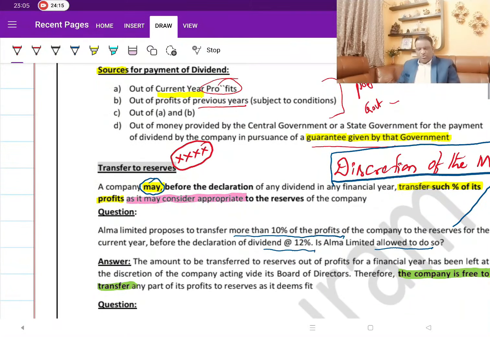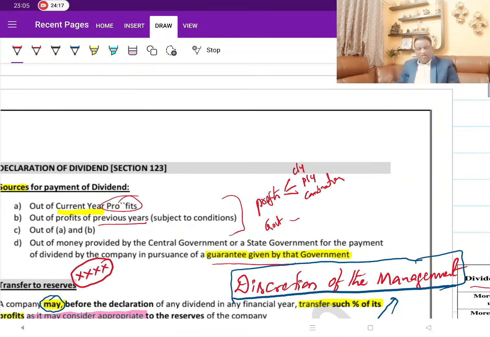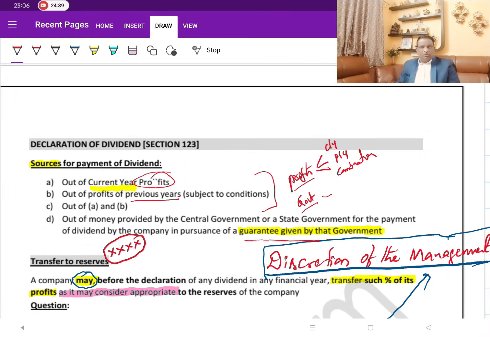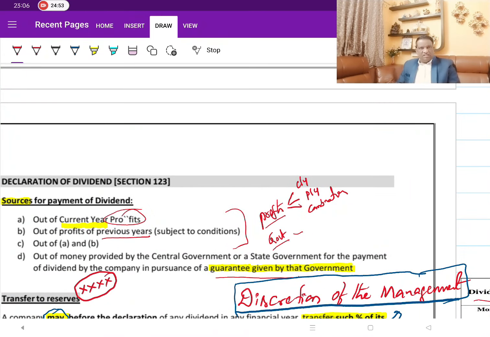Then we talked about the types of shareholders, which you are very clear about, and then the sources. There are basically two sources: profits and contributions from the government. The contributions from the government are on account of guarantees, dividend guarantee schemes, whereas the profits include all types of profit: current year profit, previous year profit, or accumulated profit, or a combination of these. So, to put this point in another practical way, which source cannot be used for payment of dividend? Borrowings. That is, a company cannot borrow money to make payment of dividend. So any kind of borrowings, whether you call them loans or working capital adjustment, whatever it is, any borrowings are not permitted for this.